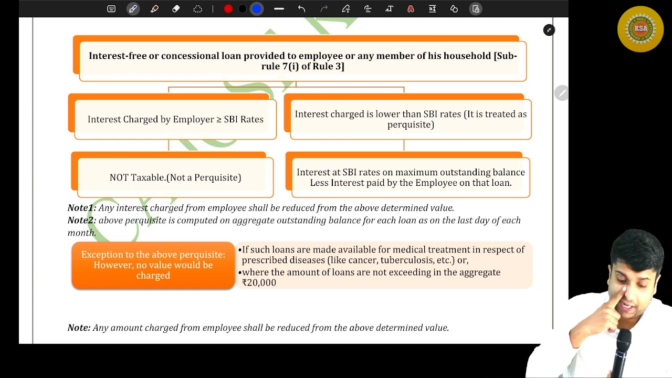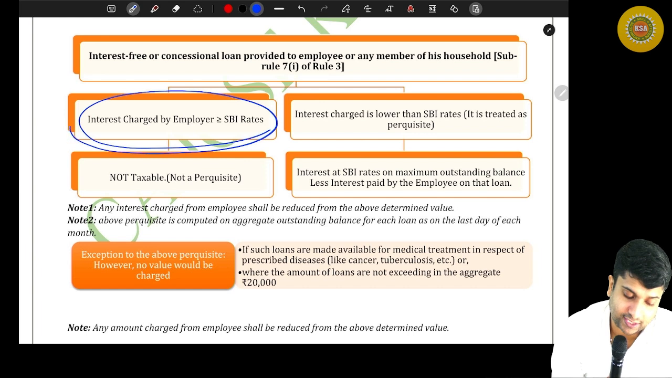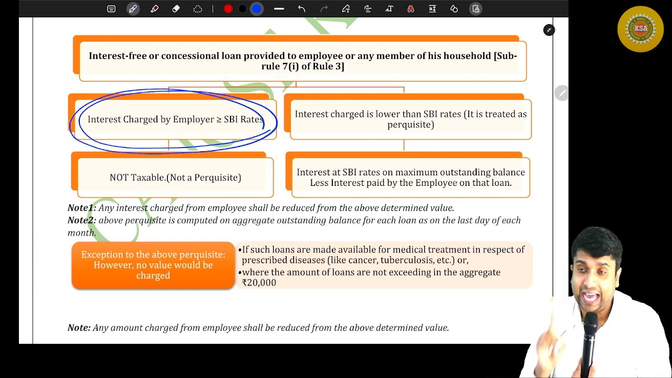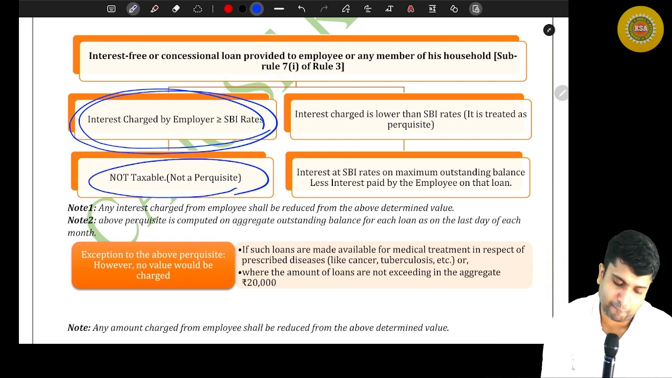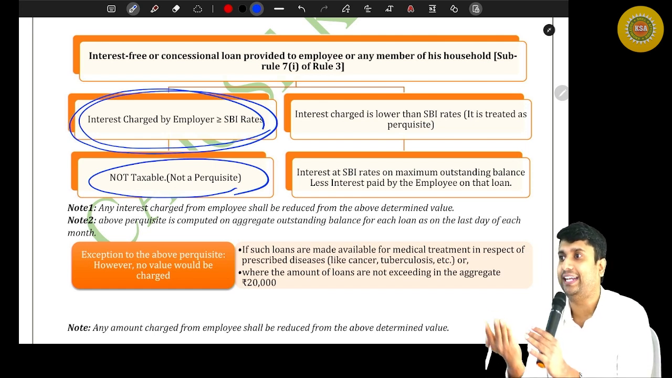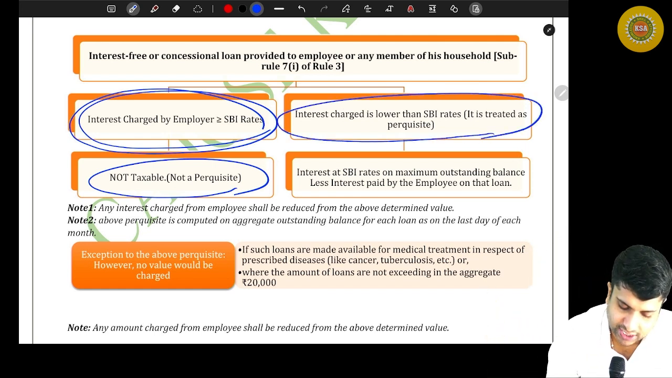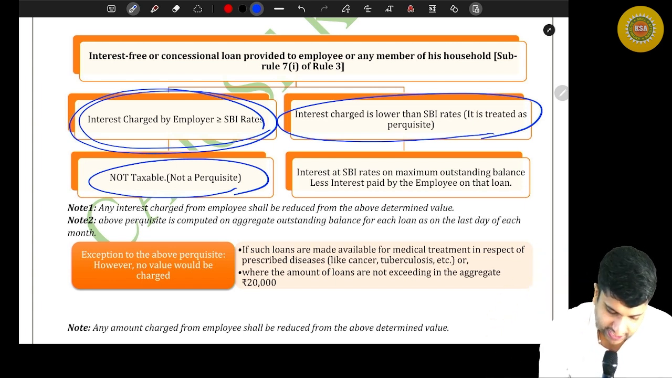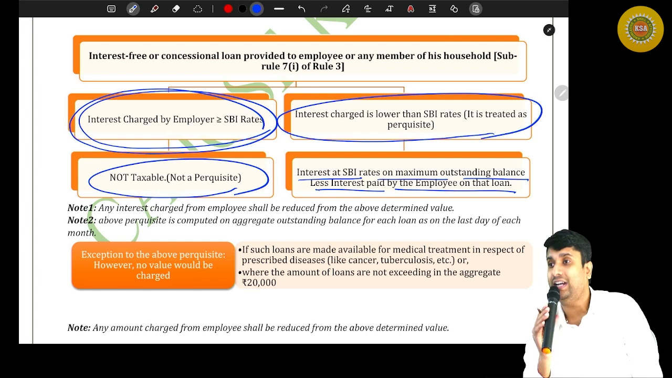So let's understand how you value the perquisite in this case. Can you read the first part of the column? Interest charged by employer more than or equal to SBI rate: not taxable, not a perquisite, because you are not getting any benefit. Now, if interest charged is lower than the SBI rate, then it is treated as a perquisite, and the value is interest at SBI rates on maximum outstanding balance less interest paid by the employee on that loan.